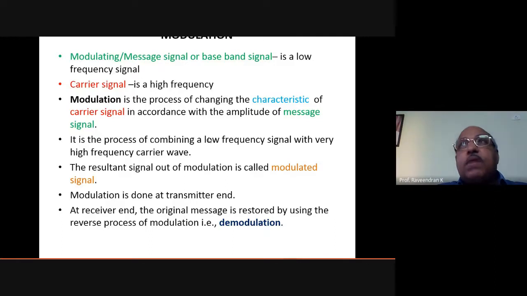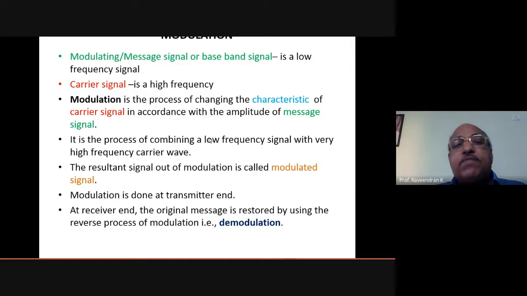Due to the different kinds of noise present in the atmosphere or in the medium, the signal will always get weakened and cannot reach the distant end. So in the case of sending audio signals wirelessly from one end to another, we need certain methods by which we can send this signal from one point to a distant point.